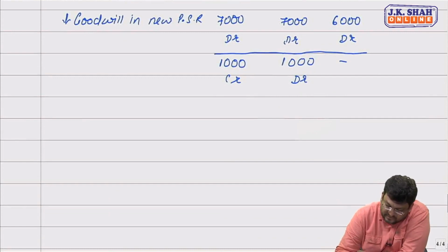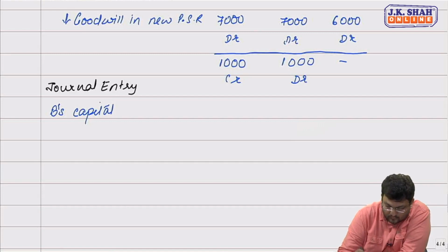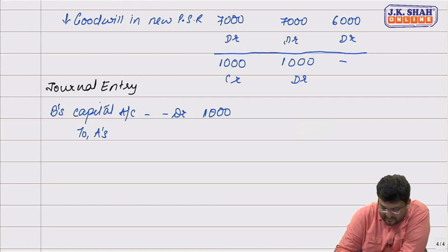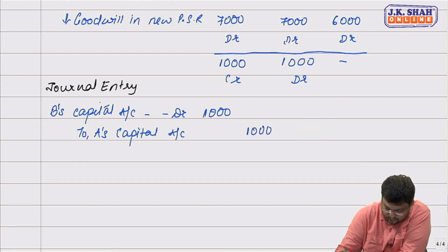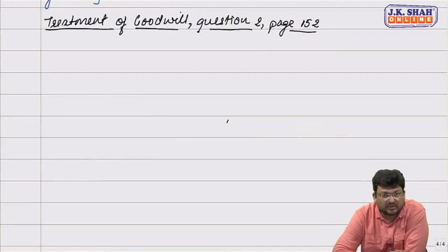So the journal entry for goodwill will be B's capital account debit 1,000 to A's capital account. Correct? Yes, sir.